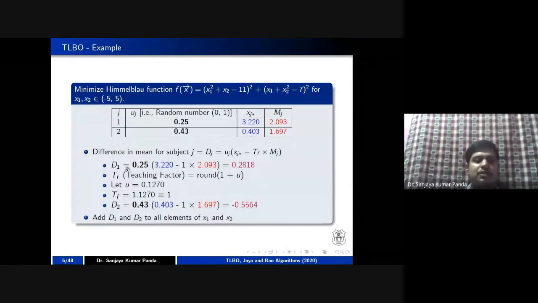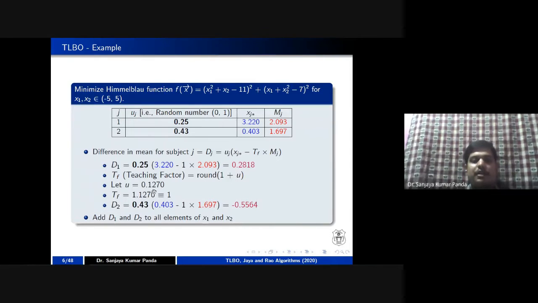For the first subject, I am generating a random number between 0 and 1. Let the value be 0.25, so I am keeping it as 0.25. The xj value is my 3.22 minus TF, which is called our teaching factor, right? Generally, the teaching factor is calculated as round of 1 plus u, where u is again a random number. For example, I am generating a random number for this u.